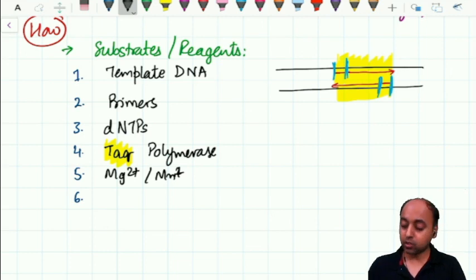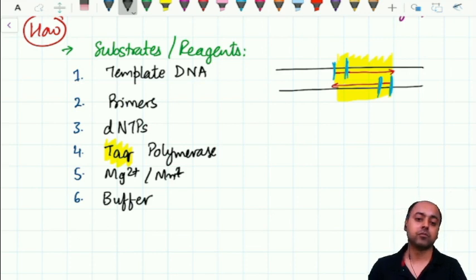And lastly, to ensure that the reaction keeps proceeding smoothly, we have to ensure that the pH remains constant, and therefore we require the help of buffer. If any of these reagents is missing, if any of the substrates is not there, the reaction, the PCR process is likely to fail. So these are the 6 critical substrates or reagents required for a successful PCR process: the template DNA, the primer, dNTP, the Taq polymerase, magnesium, and the buffer.